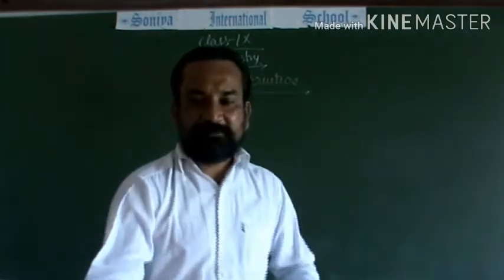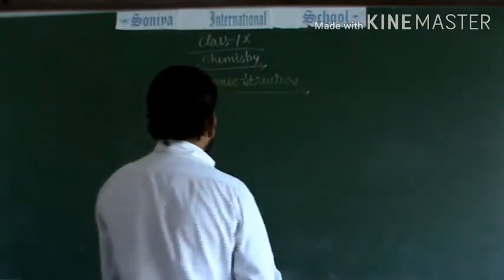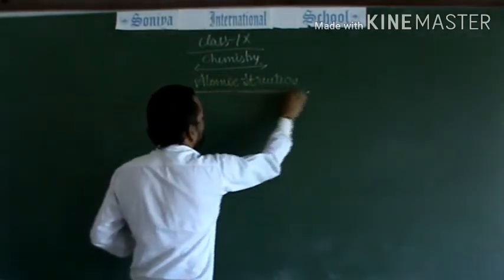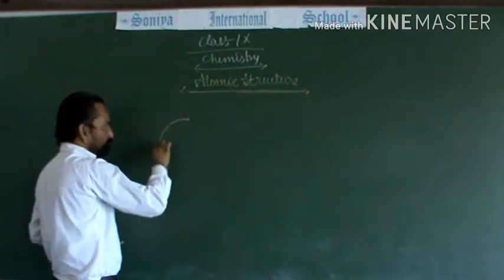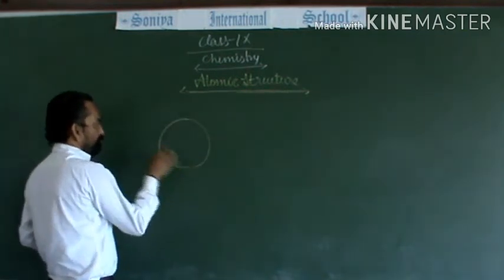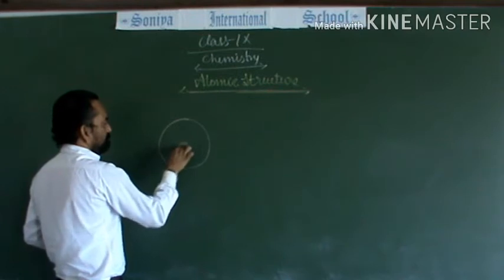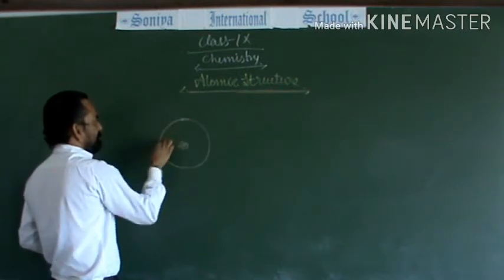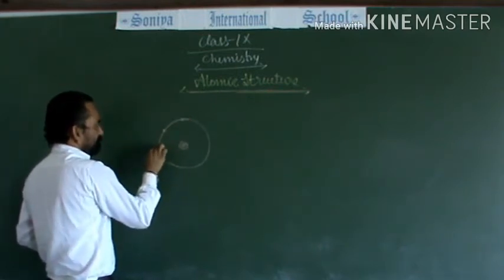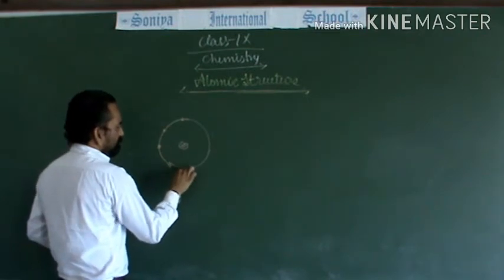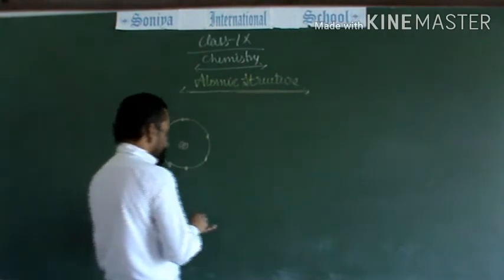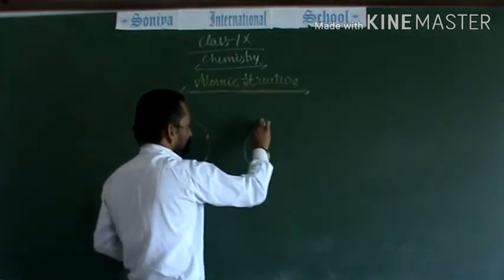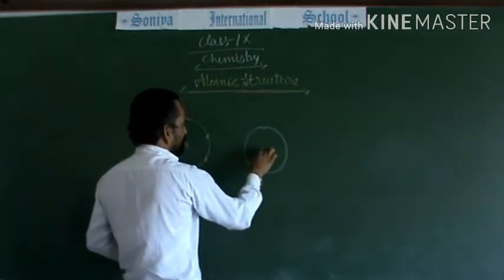Now actually what happens in the formation of this compound, we will see in detail. This is the atom of sodium. How many valence electrons does it have? 1. And take the other atom, chlorine.